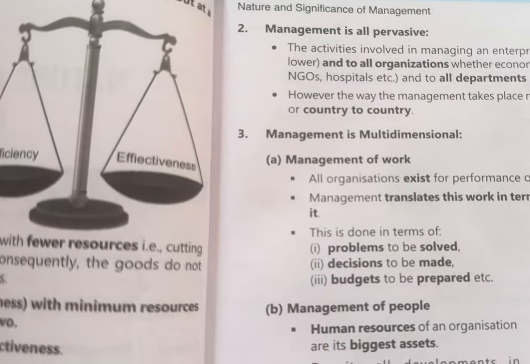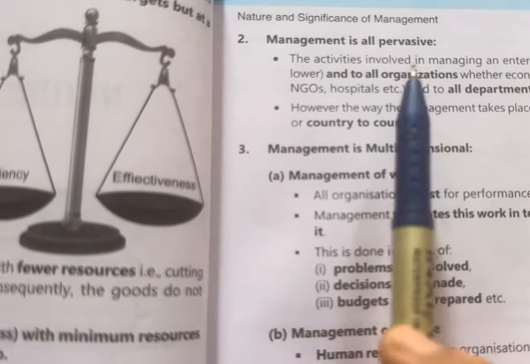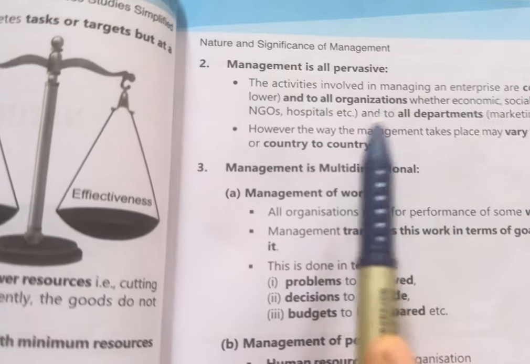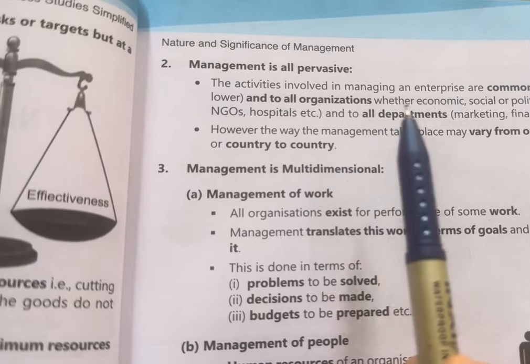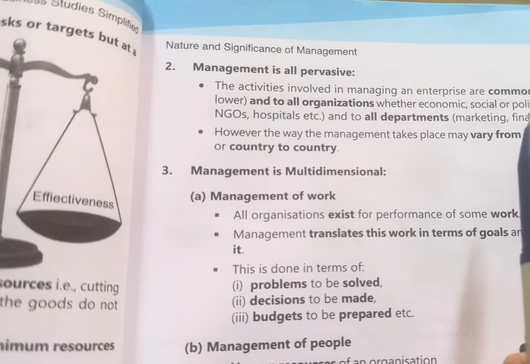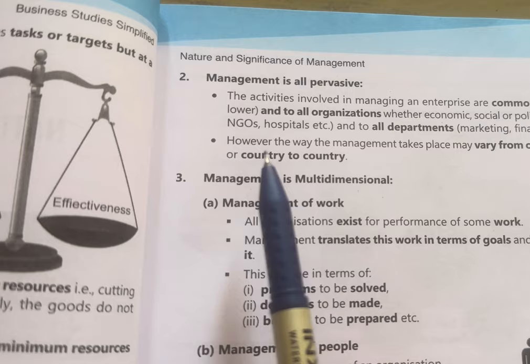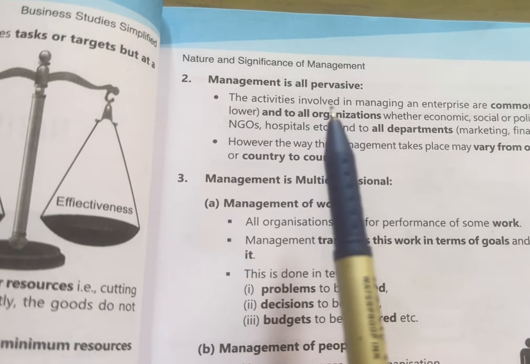Now let's see, management is all pervasive. Pervasive refers to universal, meaning that management is required at every level. The activities involved in managing an enterprise are common to all levels. There are 3 levels: top level, middle level and lower level. So management is a pervasive function.